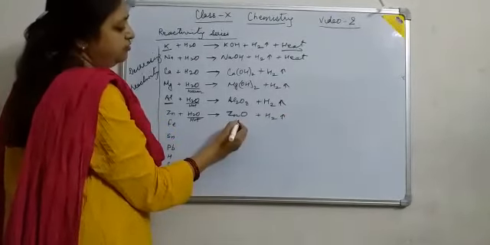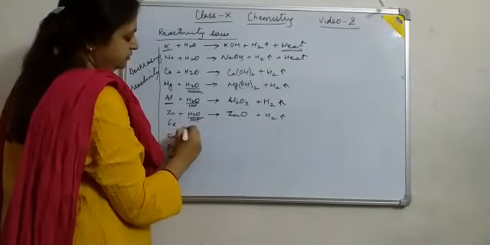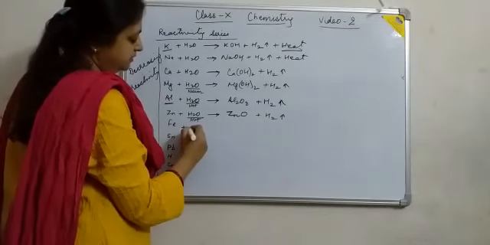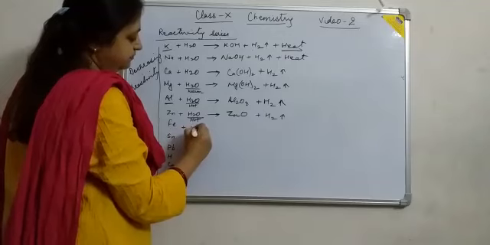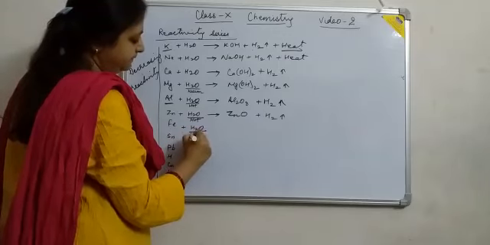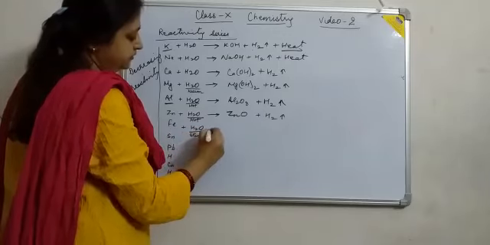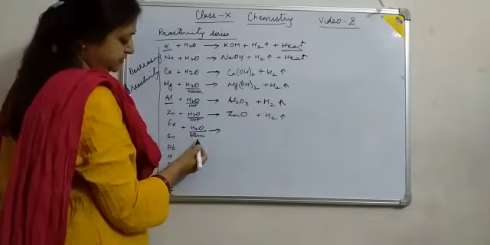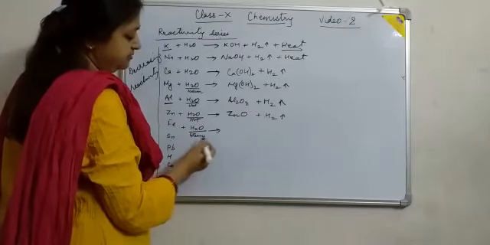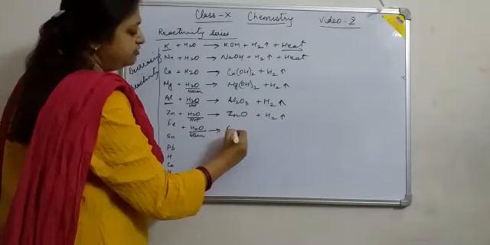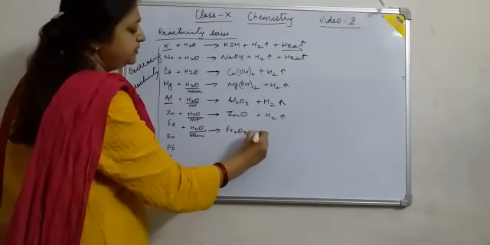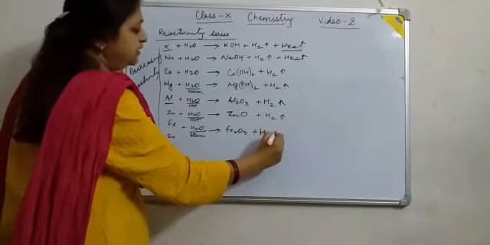Here also hydroxide is not formed. With iron, we need steam. Iron reacts with steam to form ferric oxide along with liberation of hydrogen gas.